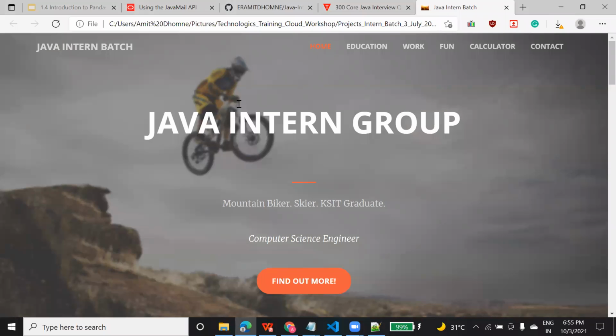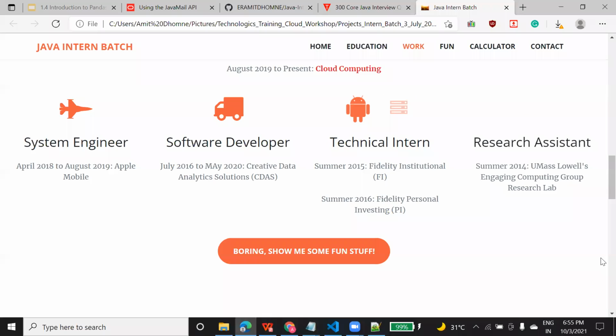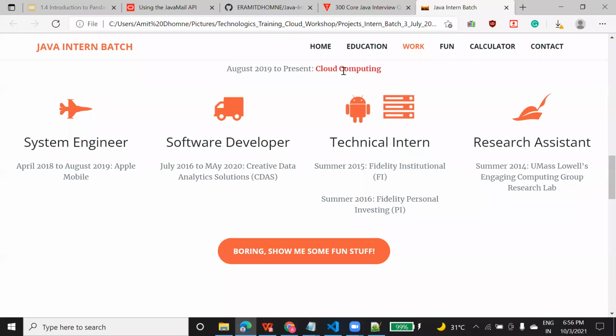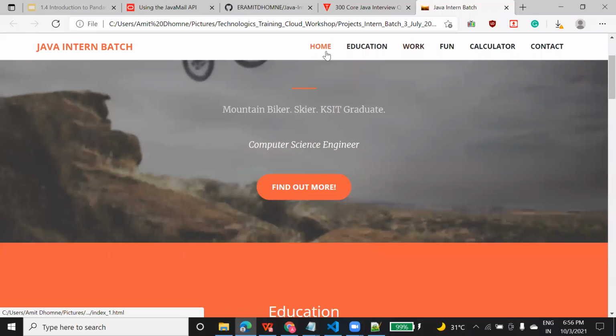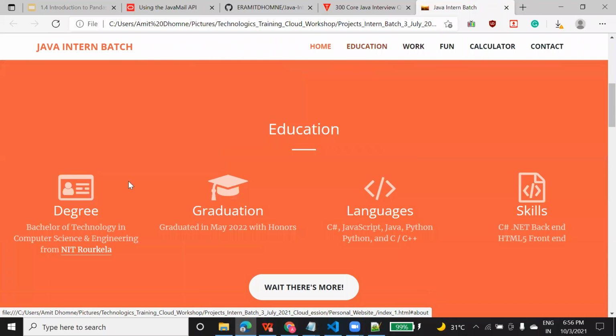So you can see here, earlier it was when I was explaining their cloud computing. So I made changes to the Java intern group, then the university name I changed. I've shown how to change the images also. This image, how you can change. This is a personal website where you can add your content based on your personal details like hobbies, education, whichever your college